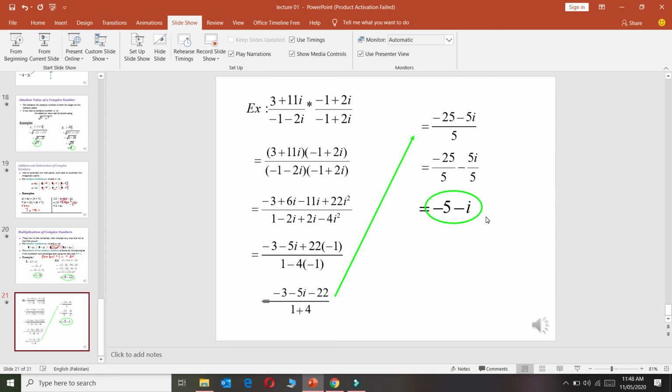So again, after multiplication of the two complex numbers, the answer is always a complex number. That is important. So that was all from lecture number 1.